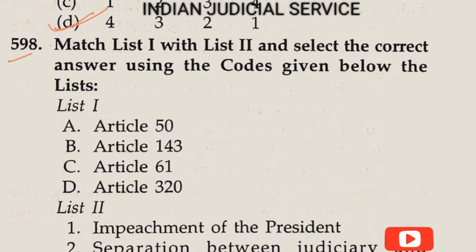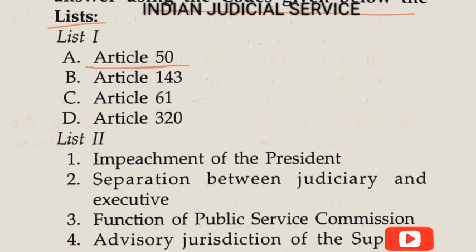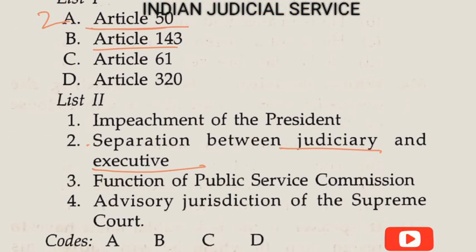Now question number 598. There is again list first and list second. Select the correct answer using the code given below the lists. List first, Article 50, a very important article, deals with the separation of judiciary and executive, so it is 2. Article 143 deals with the advisory jurisdiction of the Supreme Court, so it is 4.